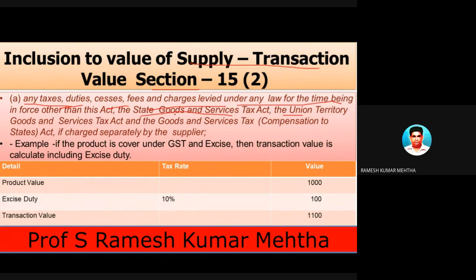Whatever taxes are levied by other concerned acts can be included. For example, if the product is under GST and excise, the product value is 1,000 rupees and excise is levied at 100 rupees, so the cost price has become 1,100 rupees. So it should be included.